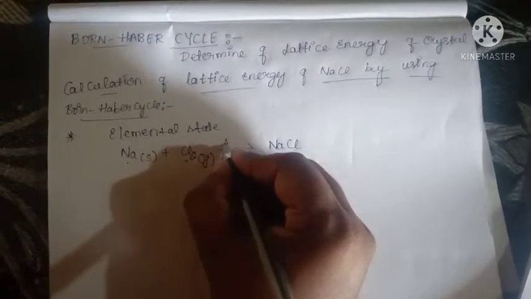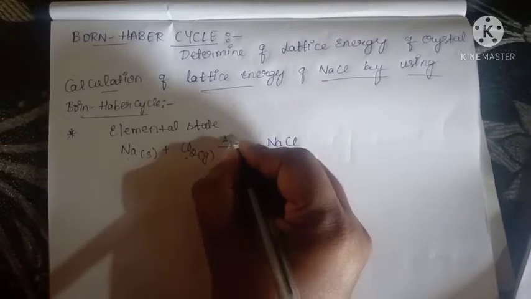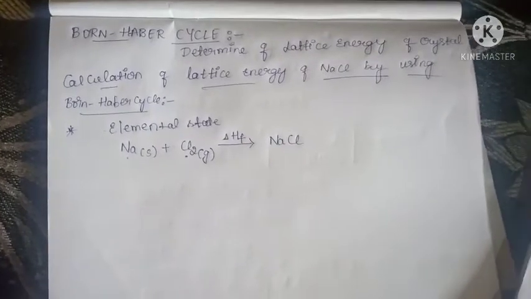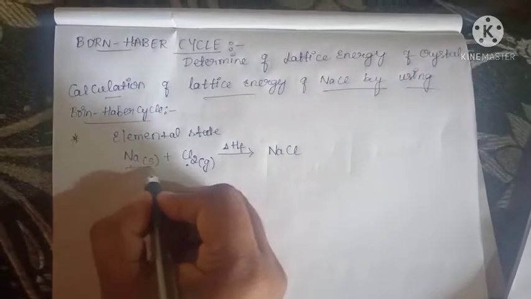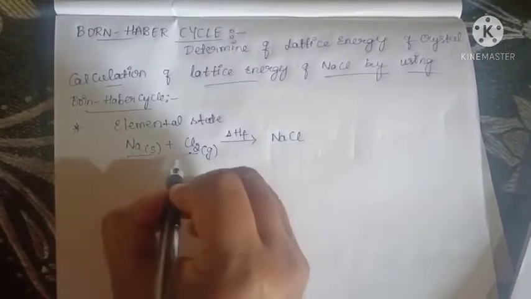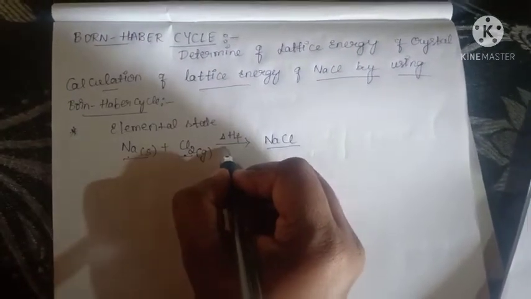It means there is some amount of energy released. That energy is the enthalpy of formation. When 1 mole of sodium and 1 mole of chlorine gas combine to give NaCl, some amount of energy is released.